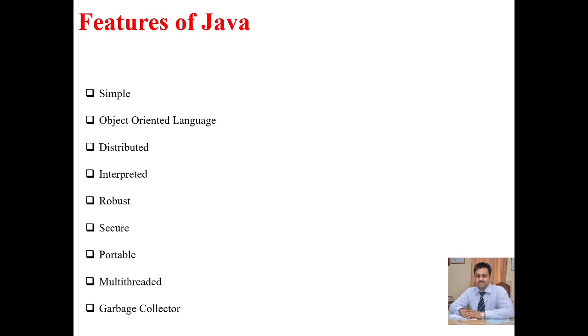Apart from it, when online applications are running in Java, data is sent from one machine to another machine in encrypted form. It has many other features also, that's why Java is more secure than other languages. Next, portable. Java is a portable language because we can run it in any environment. That's why it's called a portable language.